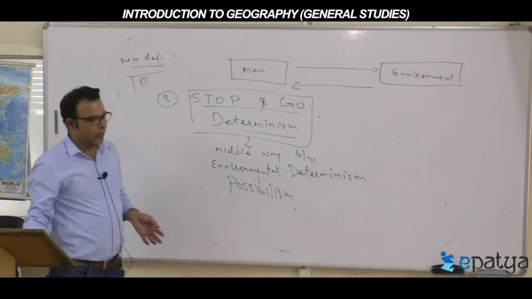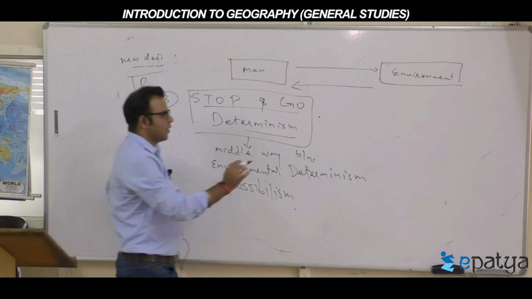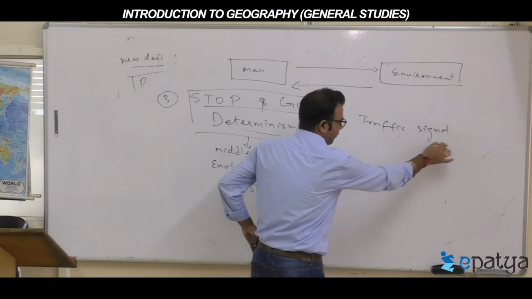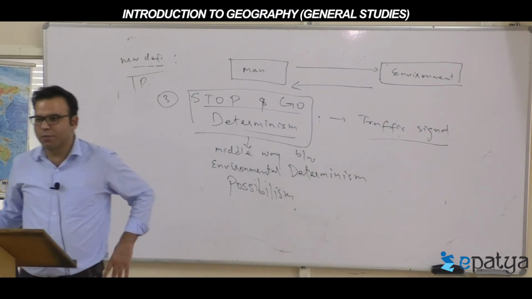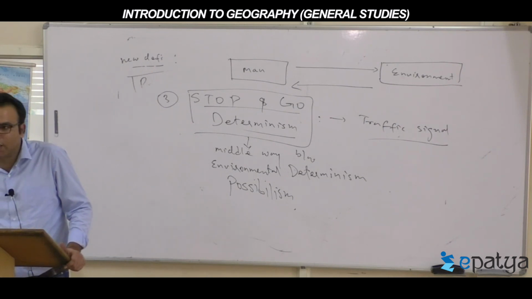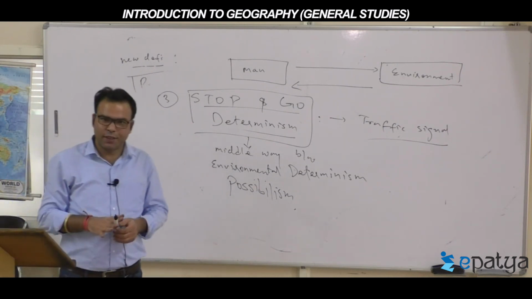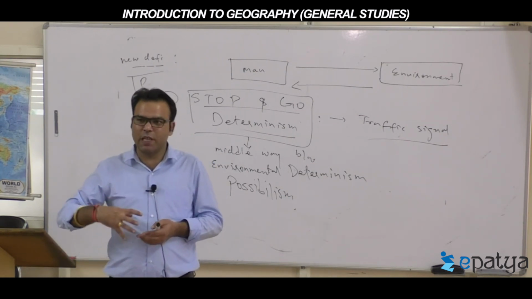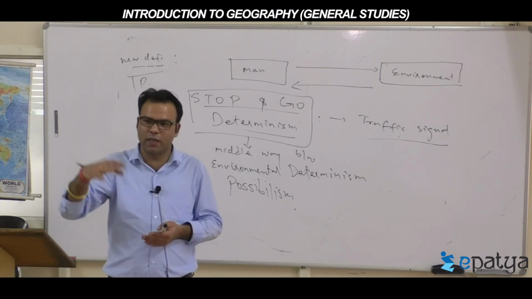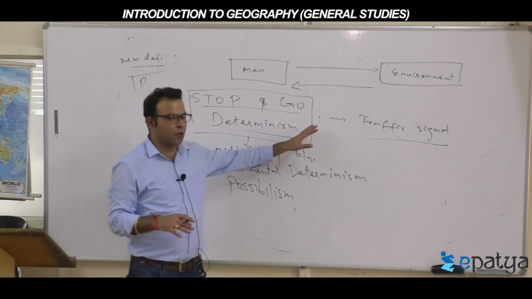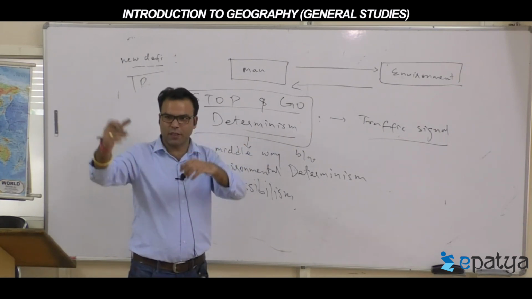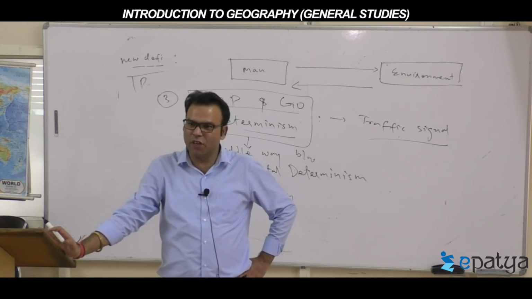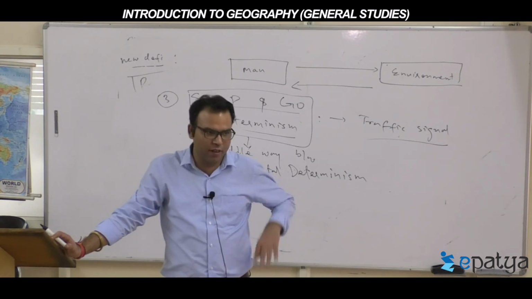Stop and go determinism is like a traffic signal, guys. Stop and go determinism is like which signal? Traffic signal. Suppose in a traffic signal, red light is there. That means now it's the limit of the environment. If human capacity and capability go beyond that, that may produce problems. Whenever the red light is there, everyone has to stop their vehicles and wait for which light to come? Green light. When green light comes, start going.